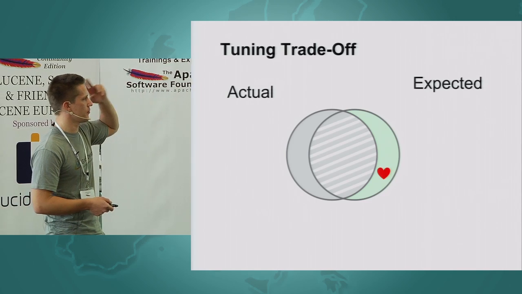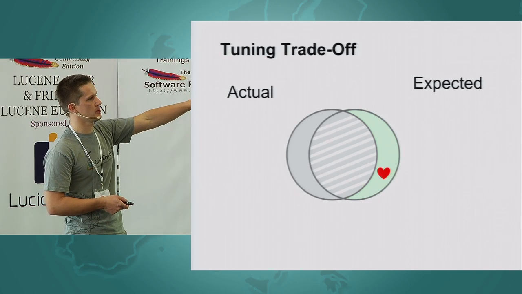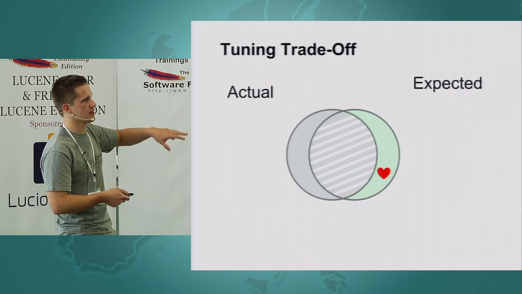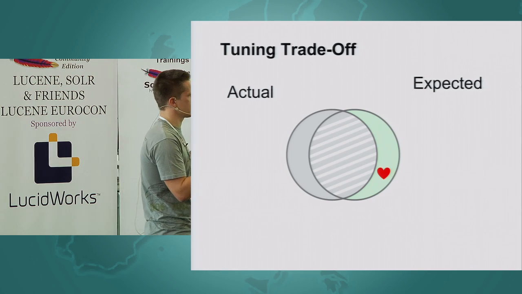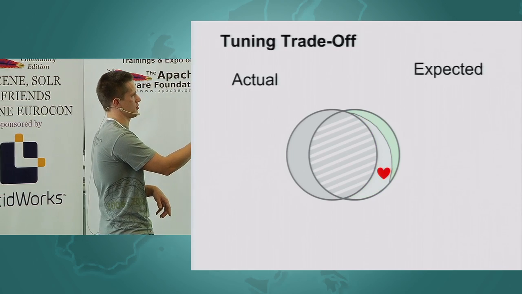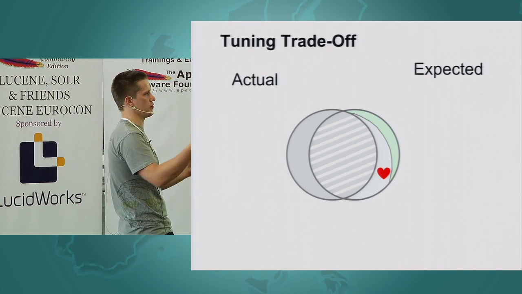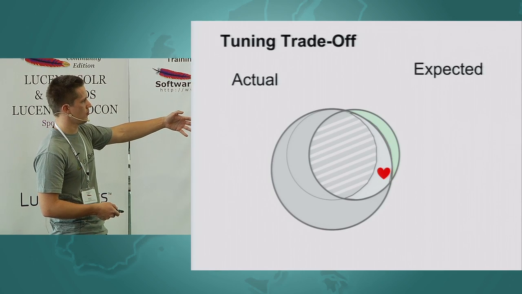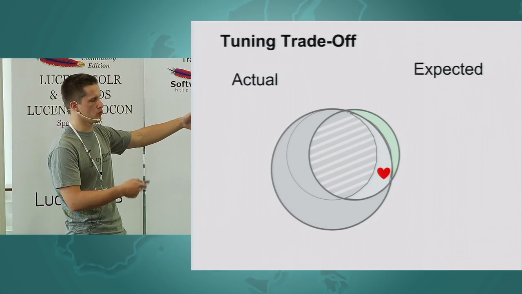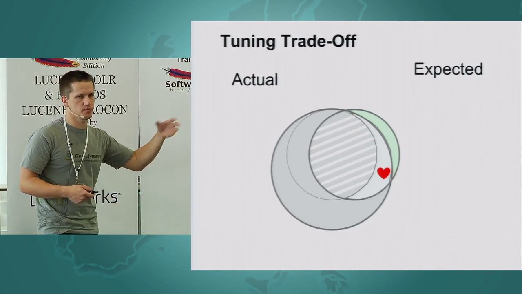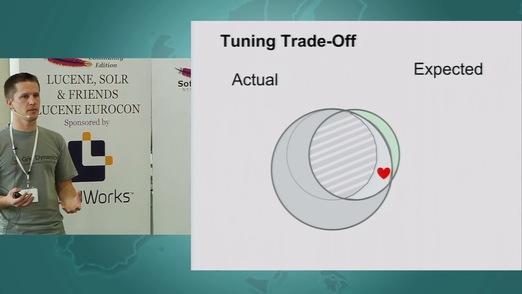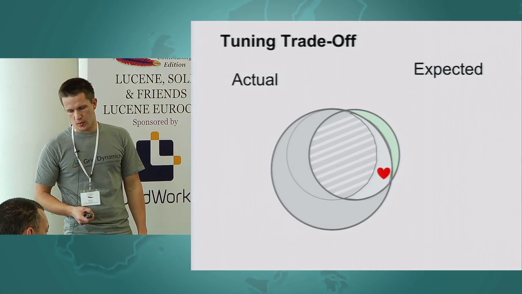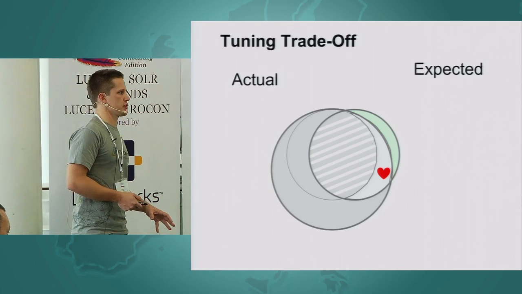And once a day, you find that there is some really important result, something really valuable for the business, but your engine refuses to retrieve it, right? You need to tune some parameters and include it in the result. You include it, you improve recall. But the problem is, at the same time, you make precision much worse, right? You start to return useless, wrong results, and spoil your results. And that's the problem of tuning a search engine: what you can tune in your search engine.